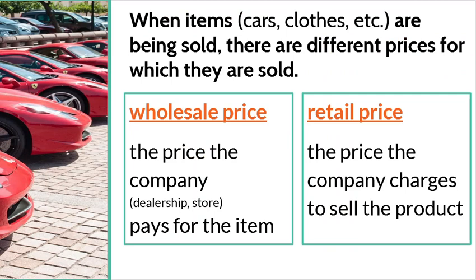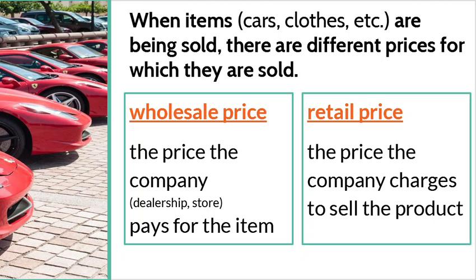Your next definition on your notes page says a wholesale price. A wholesale price is the price the company, whether that be the dealership or some sort of a store, pays for the price of an item. That's the wholesale price. The retail price is the price the company charges to sell the product.